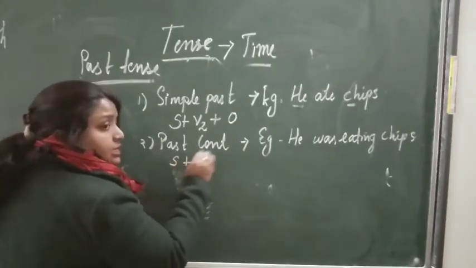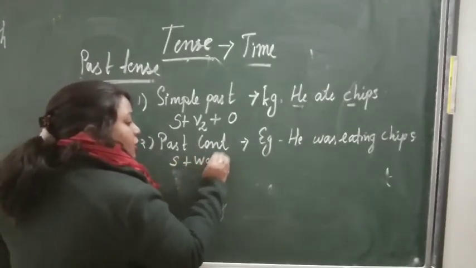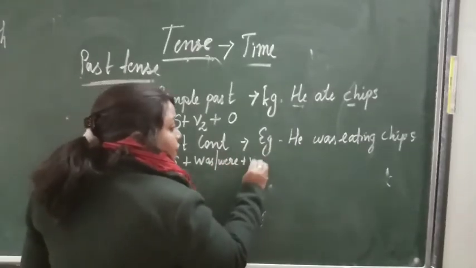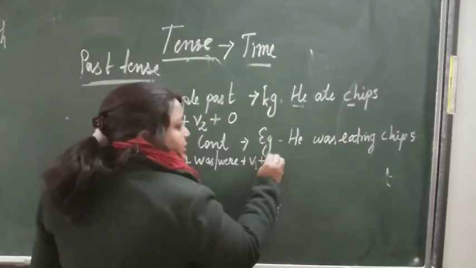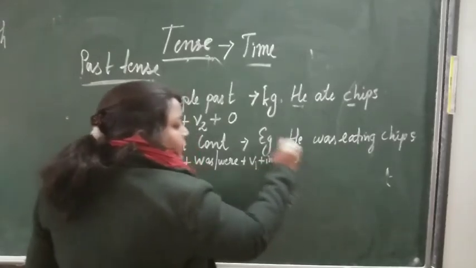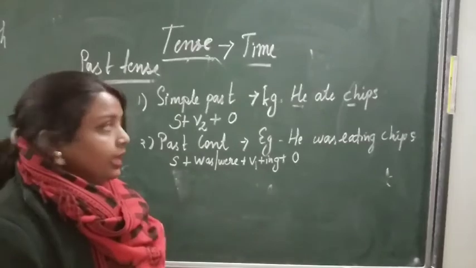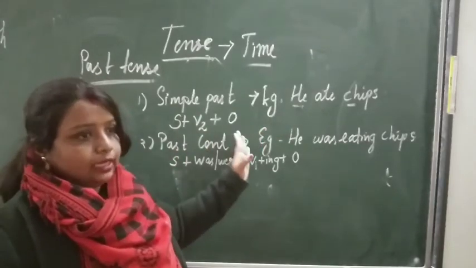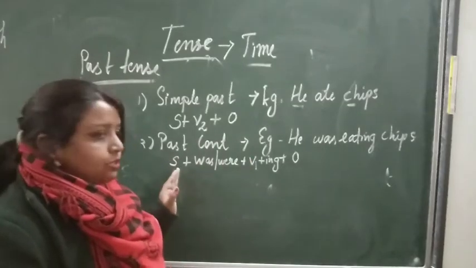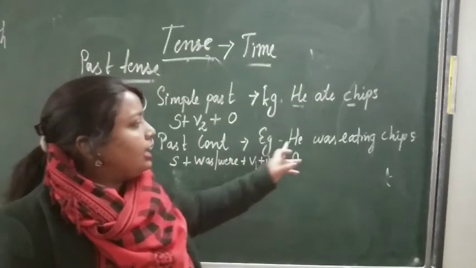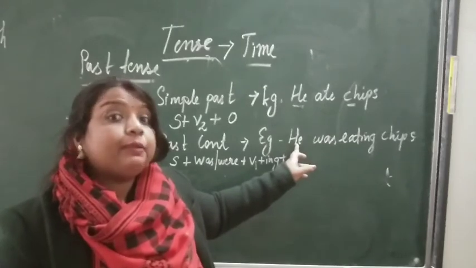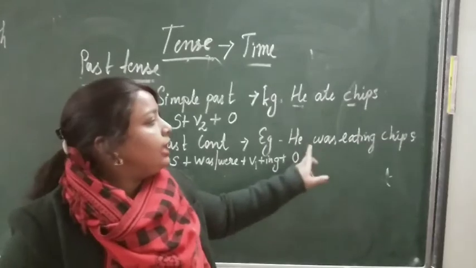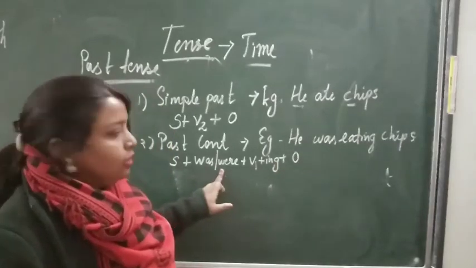Subject plus was, plus verb first form plus ing plus object. Did you understand? In the first set there was only subject, verb second form plus object. In continuous, subject plus was or were. If instead of he or she there would be they, then what would be here? Were. They were. Plural form.